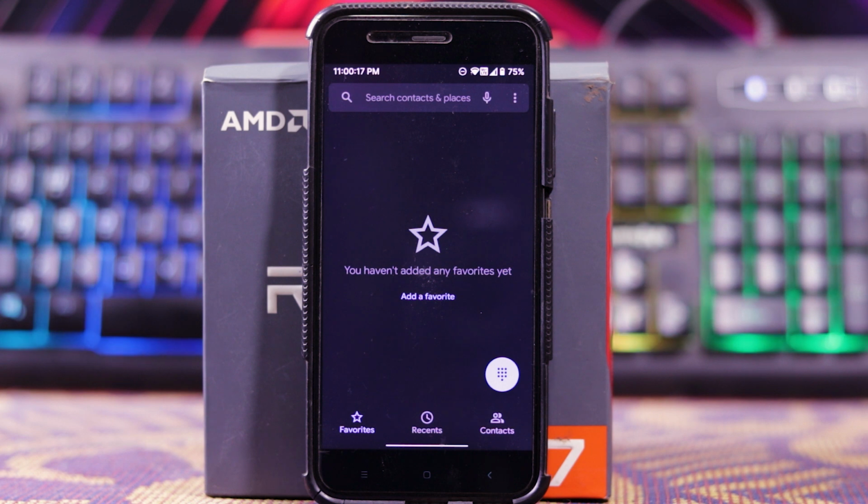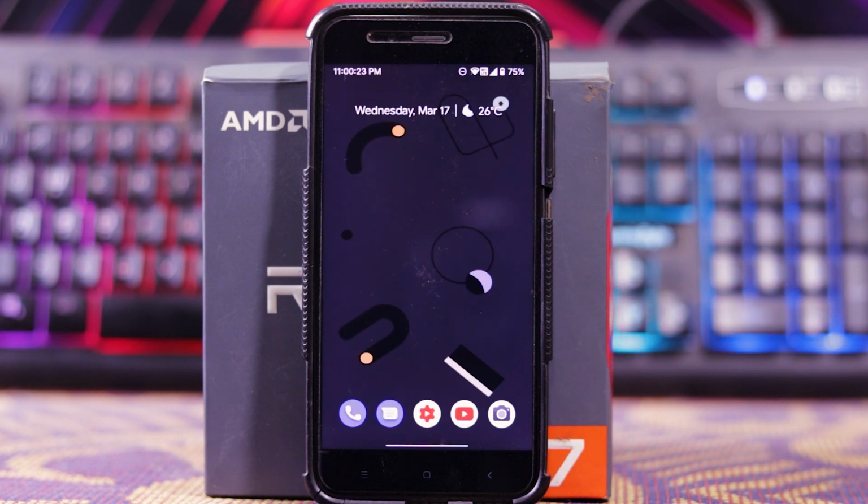As you can see, the call is working fine. The battery level of the ROM is pretty good. I got around 6 hours of screen on time and the ROM was extremely smooth. I didn't face any major bug. Thank you so much for watching. I'll meet you in the next one.